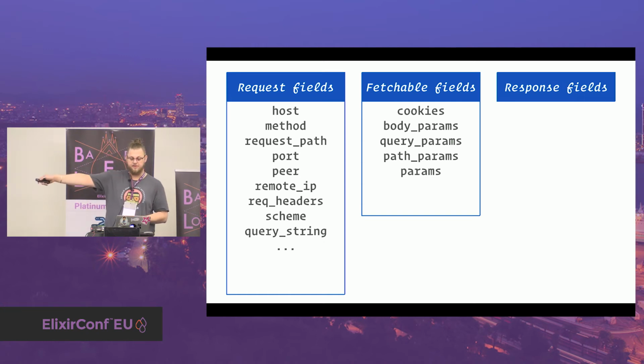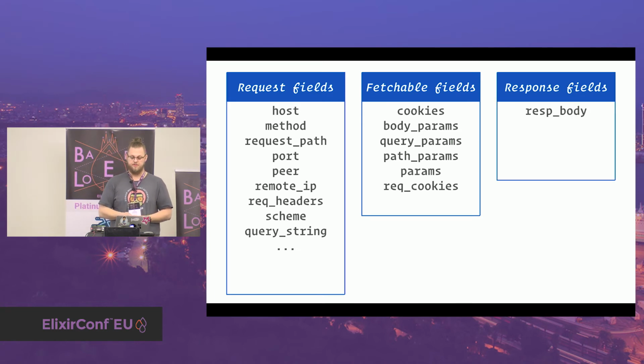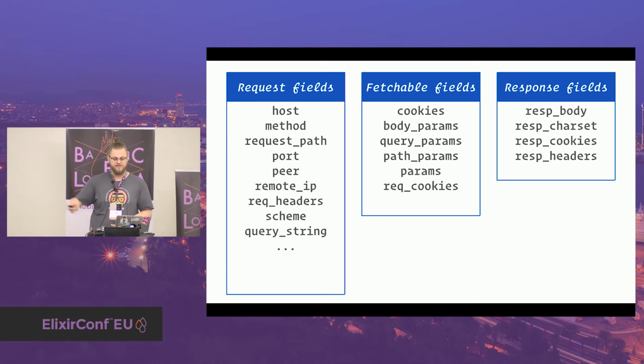Then there's also request cookies. And the difference in here is that the request cookies are not modified, while the cookies can contain request and response cookies. Then we have the response fields, obviously starting with the response body, the response character set, the cookies, and the headers. So these are only the cookies you want to set in the response. And then we also have the status code. And this is pretty interesting. We only pass an integer, so the reason phrase is not part of the struct and will be constructed later on, and we will see this in a second as well.